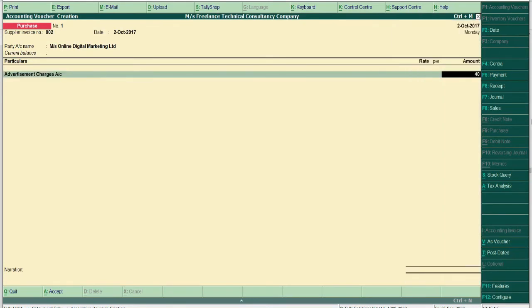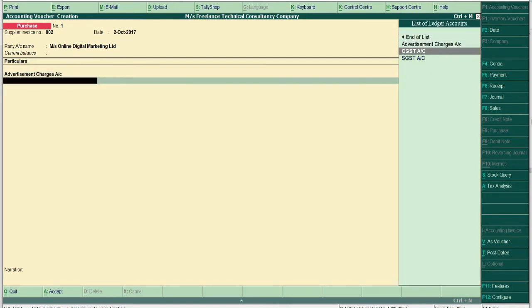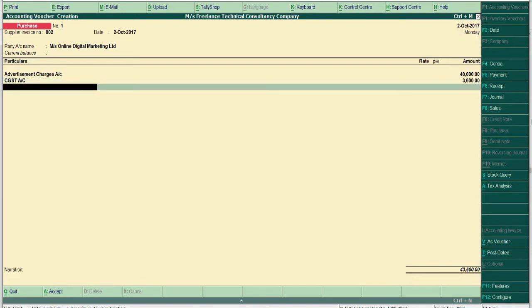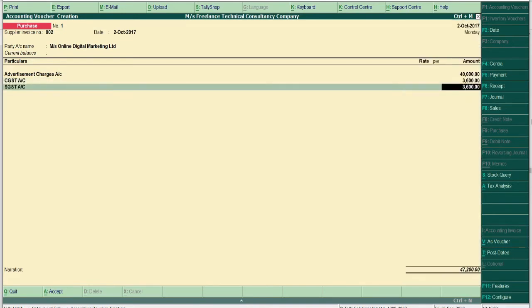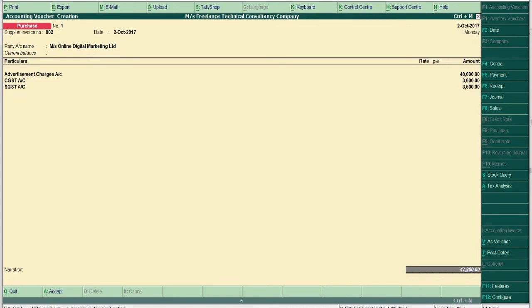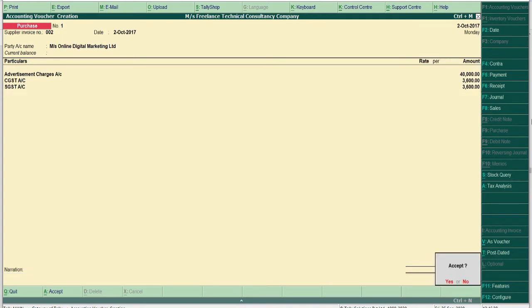That's 40,000 is the amount given. Space bar, CGST 3,600, space bar, SGST 3,600. So the total is 47,200. If you want, you can type the narration or simply press enter key to accept this.